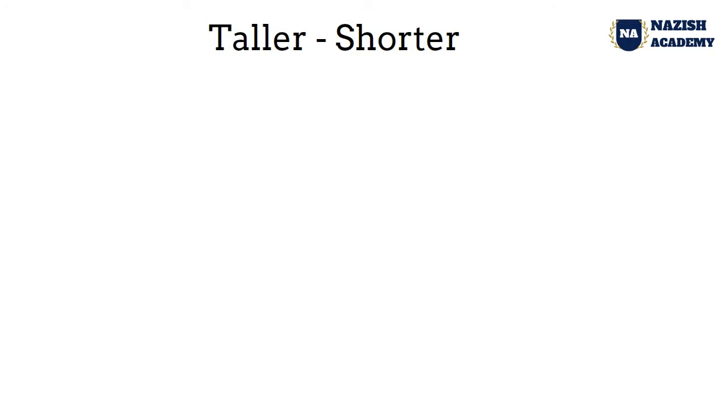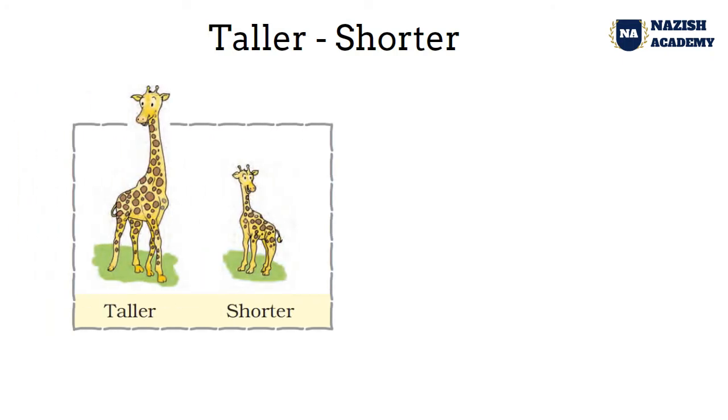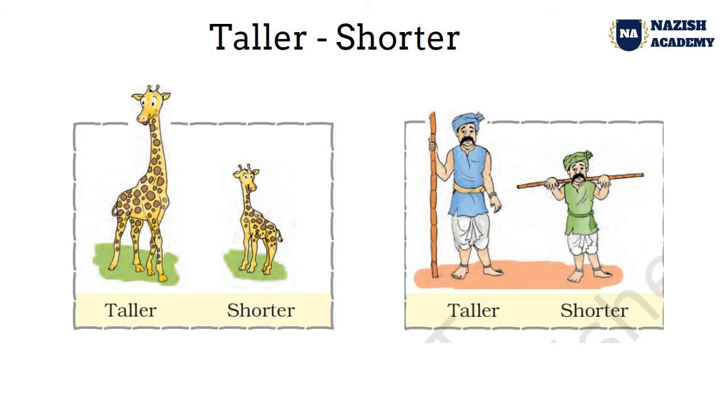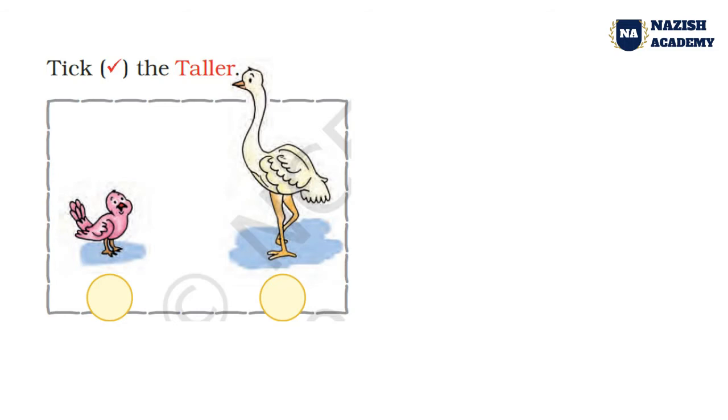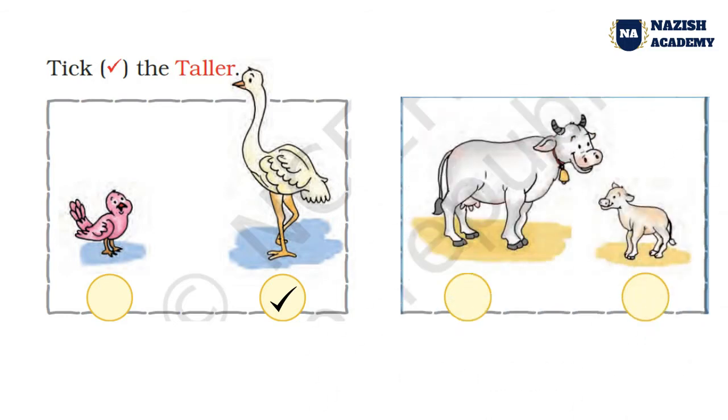Taller, shorter. Here the giraffe on the left side is taller and the giraffe on the right side is shorter. Here the man in the sky shirt is taller and the man in the green shirt is shorter. Take the taller. Which is the taller? Sparrow or goose? This one, goose. And here cow or calf. Which is the taller? Cow.